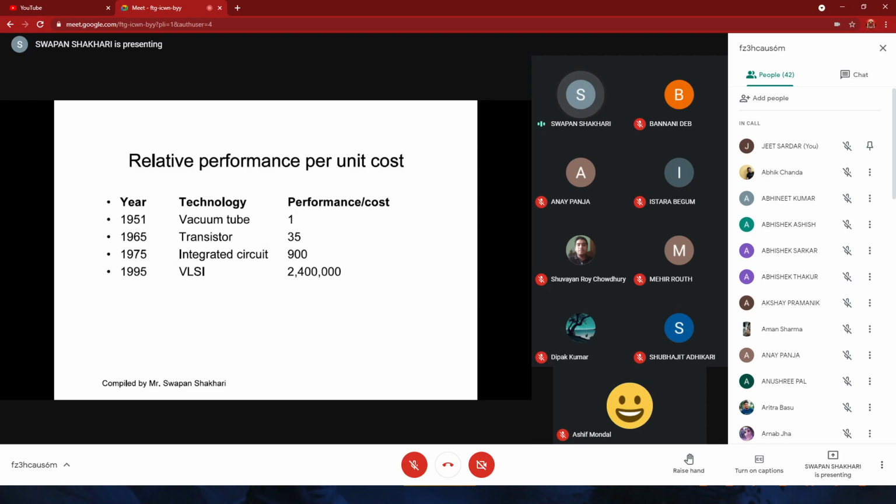Some comparison in performance cost. As technology improved, you can see performance per unit cost is increased in a very great way. It is increased rapidly. Exponential increase in performance is seen.